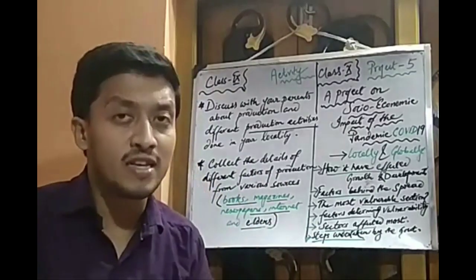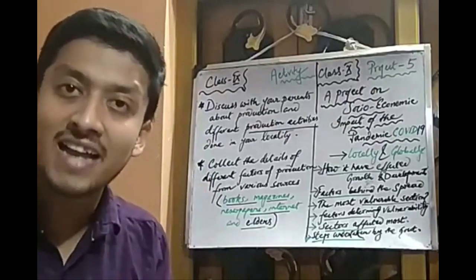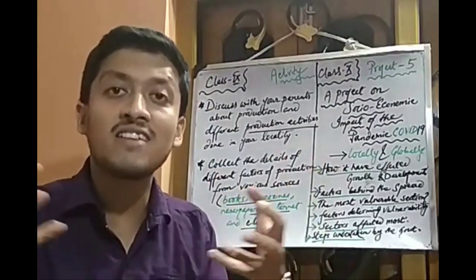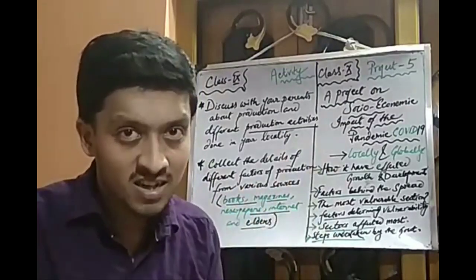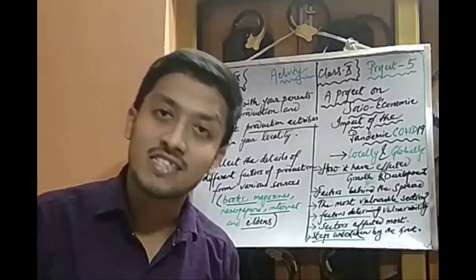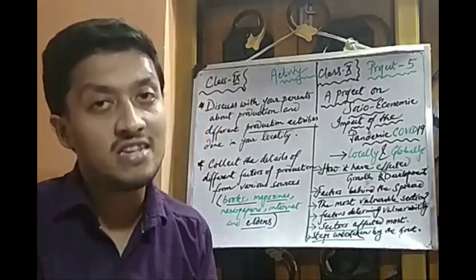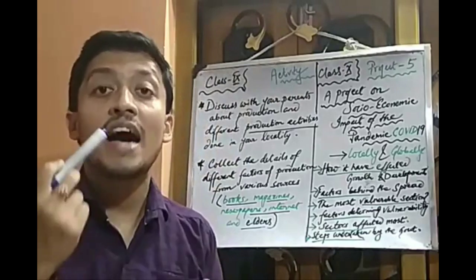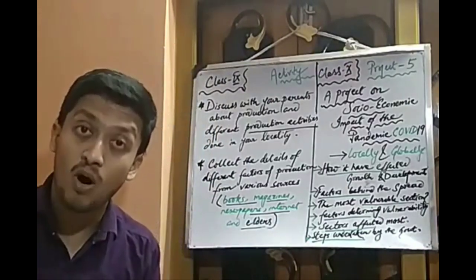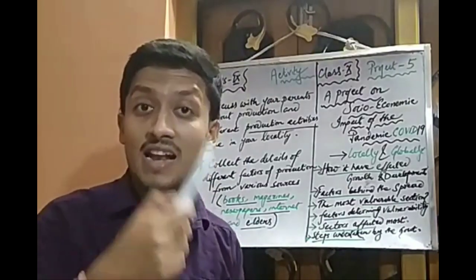But to get all this information about the different sectors and the allocation of land, labor and capital in it, you need the help of magazines, you might need the help of the internet as a main source nowadays, as well as the foremost help, that is your elders.